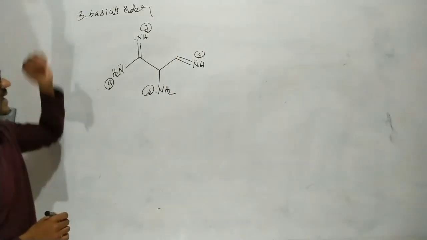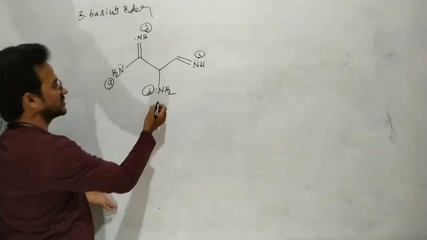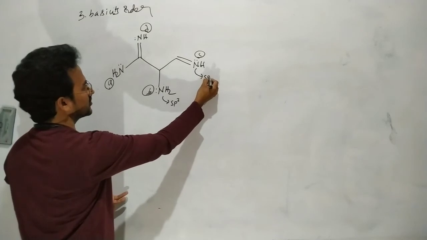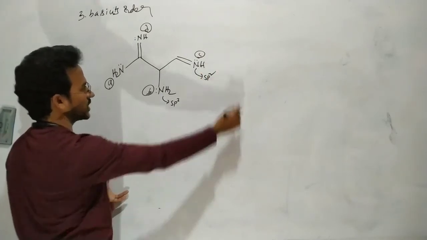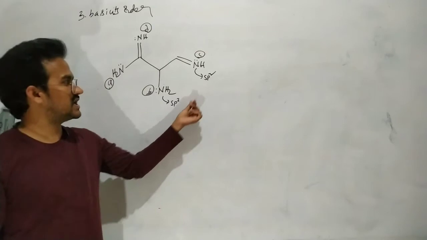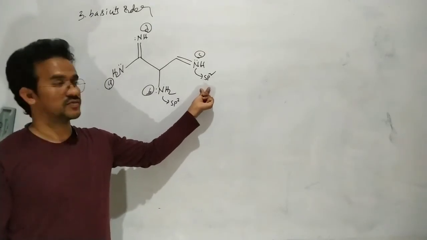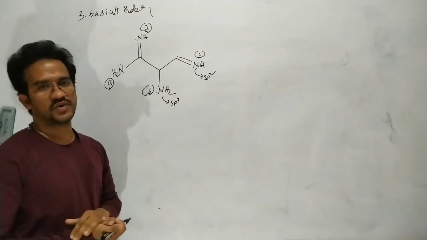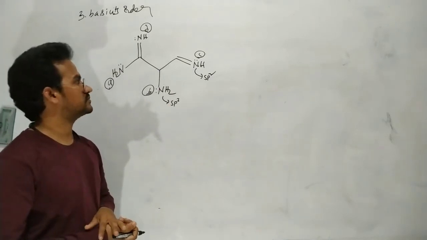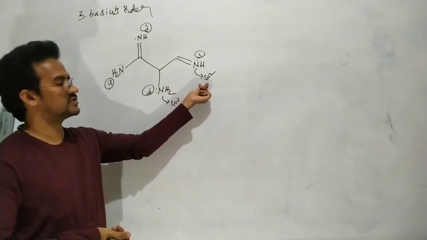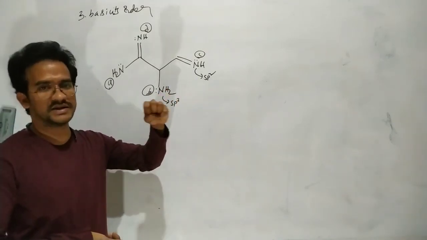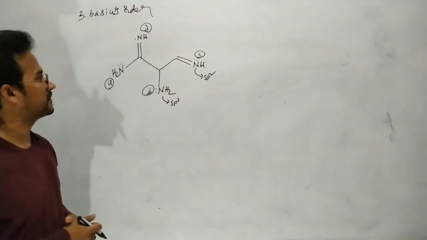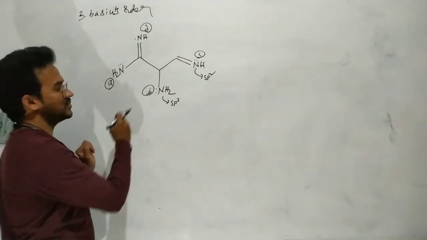So which is the strong base? This nitrogen is sp3 and this nitrogen is sp2. Generally, with increasing s character, electronegativity increases. So between these two, B is more basic, because the sp2 nitrogen is more electronegative and holds electron density very tightly. So it has less tendency to donate electrons. C is therefore less basic than B.